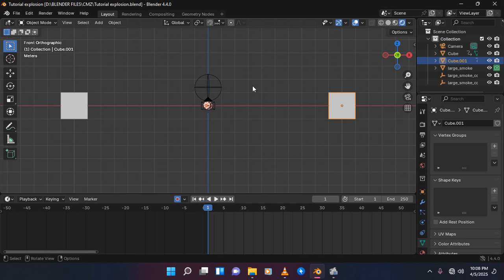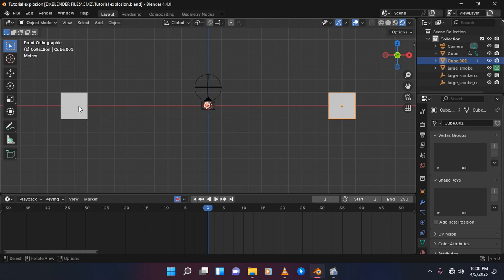Hi guys, today I'm going to teach you how to animate an explosion in Blender using Eevee. So I have set up a little scene here with these two cubes and an explosion right here, which I will use for demonstration.